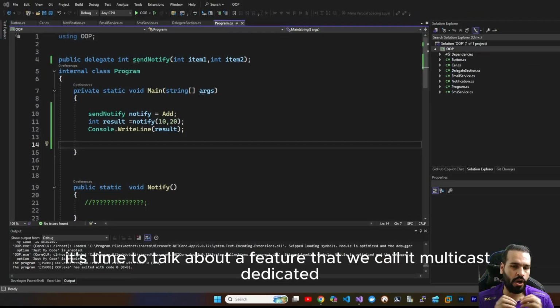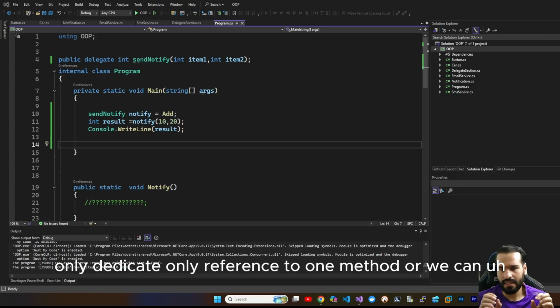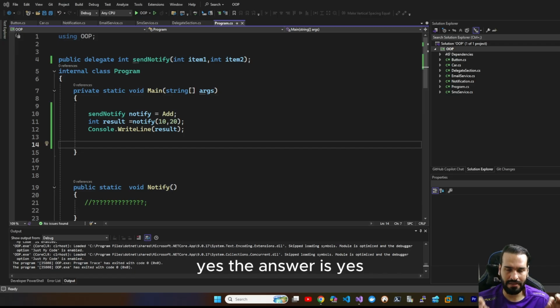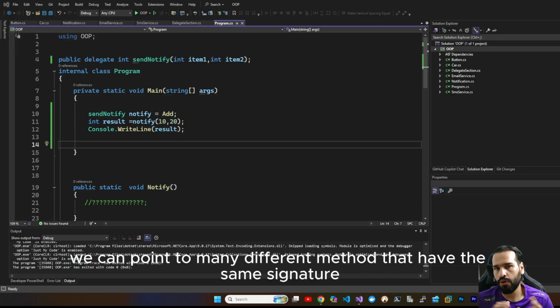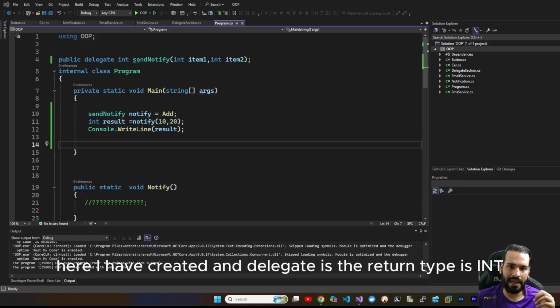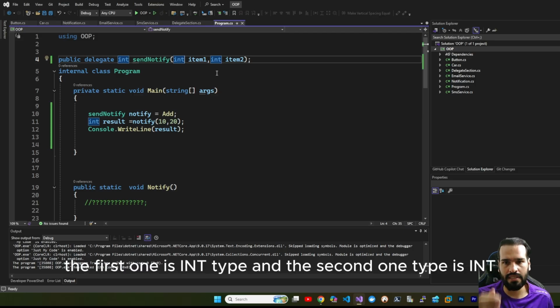Now it's time to talk about a feature that we call multicast delegate. There is a question. Can a delegate only reference one method, or can we reference many different methods? Yes, the answer is yes. We can point to many different methods that have the same method signature as my delegate. For example, here I have created a delegate. The return type is int, and it has two parameters. The first one is int type, and the second one is int.